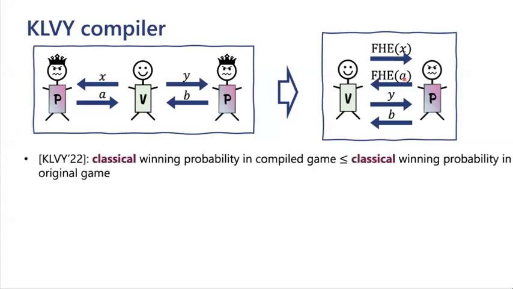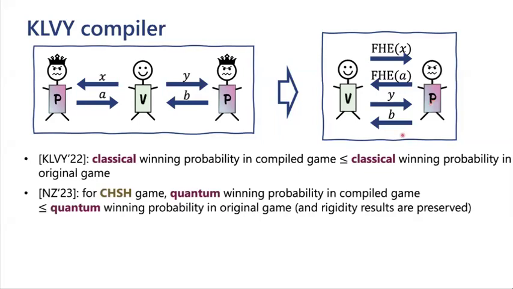Kalai et al. originally analyzed the classical winning probability of this compiled game. So, what's the winning probability if we only have classical provers? And they proved that the classical winning probability in the compiled game is at most the classical winning probability in the original game. For our purposes, we care about quantum provers, right? We want to compile this question succinct multi-prover verification protocol for QMA. And this has a quantum prover, so we care about the compiled value for quantum provers. This is much harder to analyze.